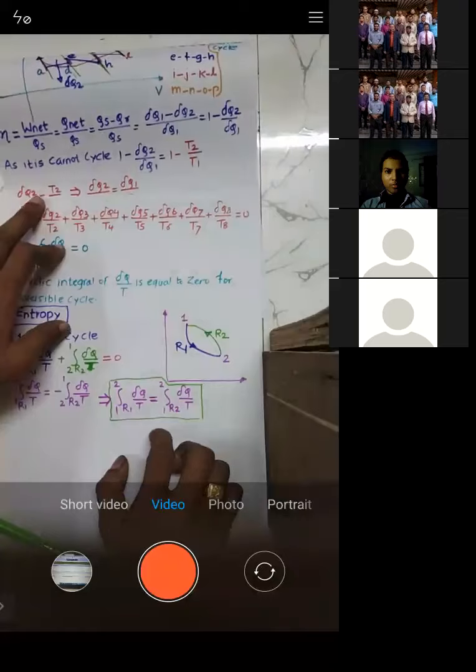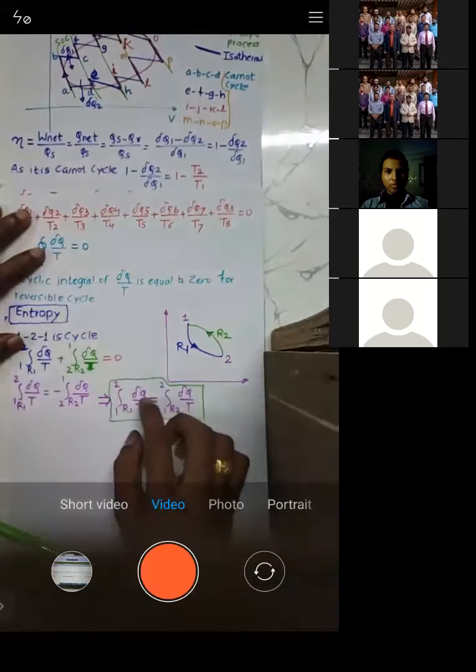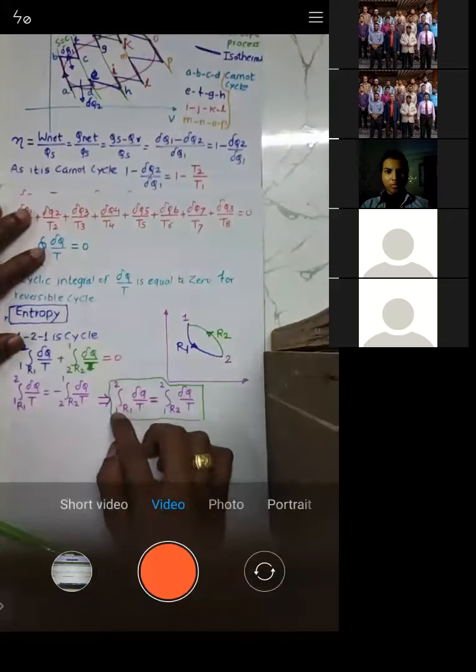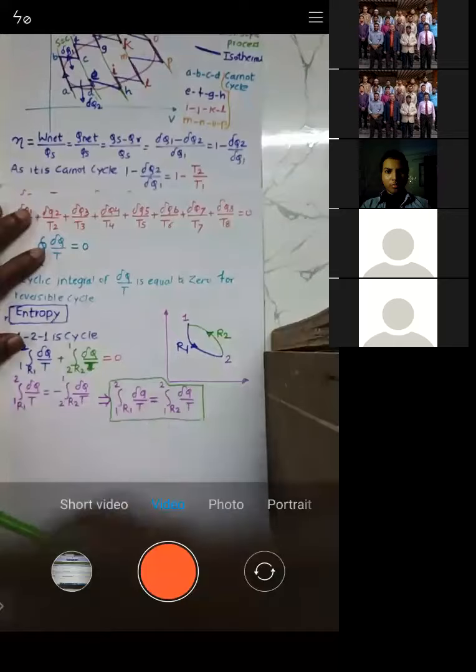You can check this expression. Del q by t when you move from 1 to 2 through path R1, or del q by t when you move from 1 to 2 through R2, is the same. It does not change.